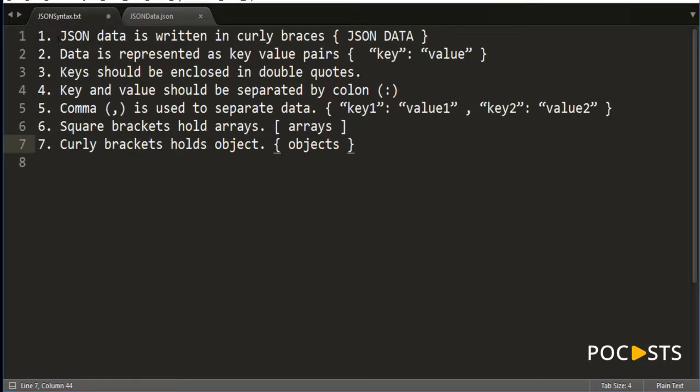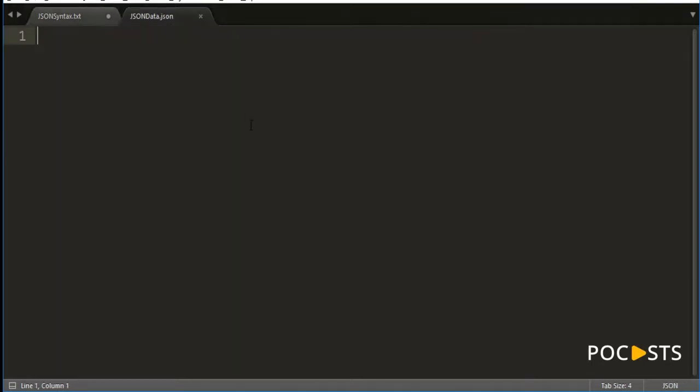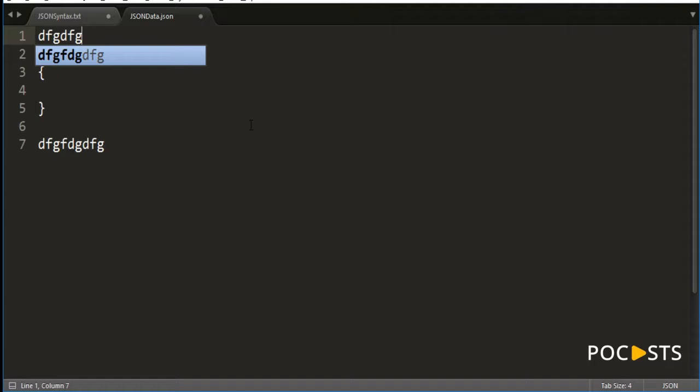So the first rule is JSON data is written in curly braces. Okay, that's the first rule. So if you're writing anything, you have to open up this curly brace and close it. You cannot write data outside or on top, right? That will be an invalid JSON file. You have to write inside.